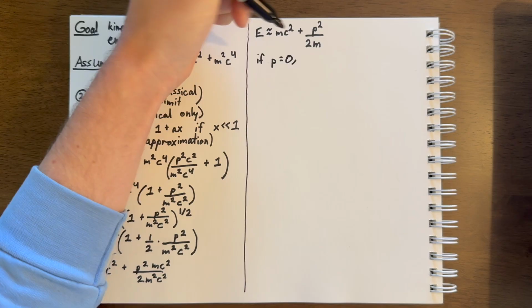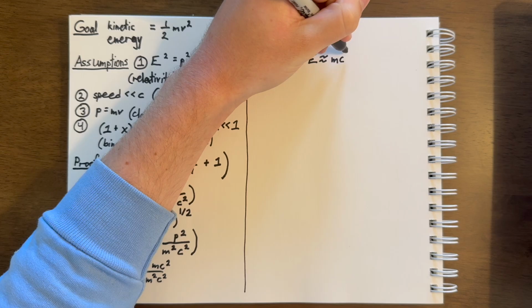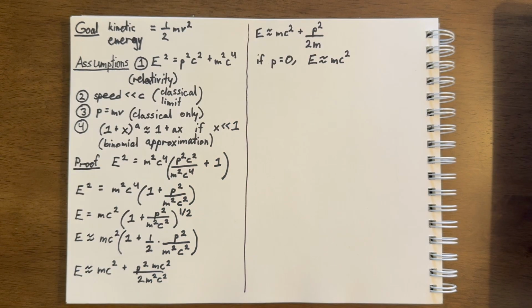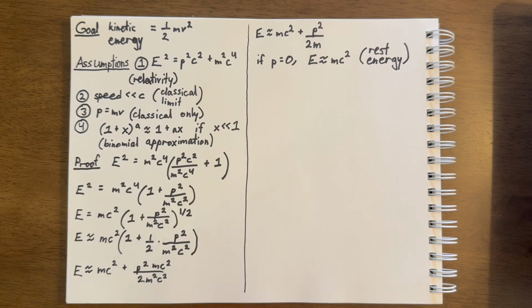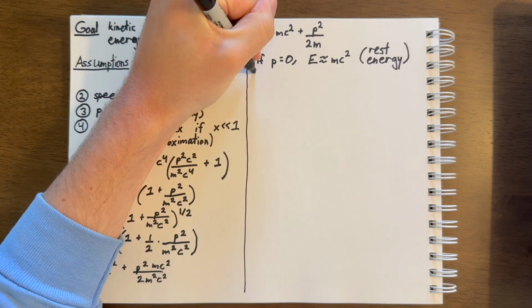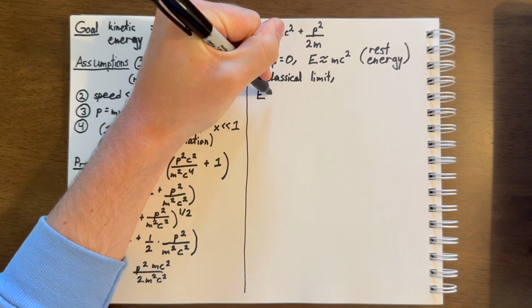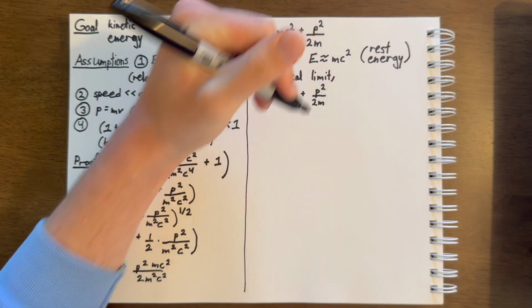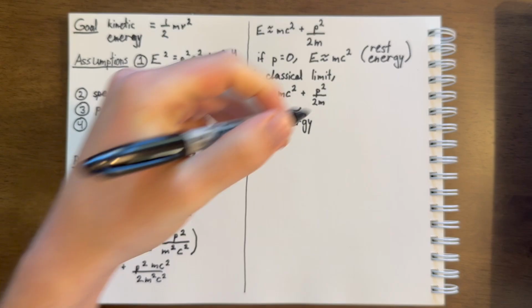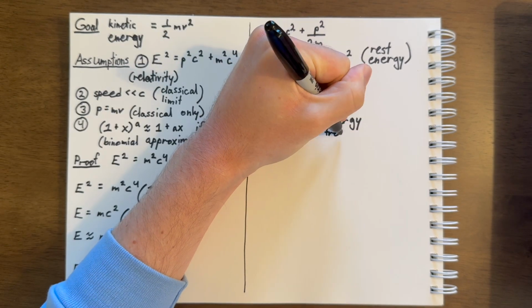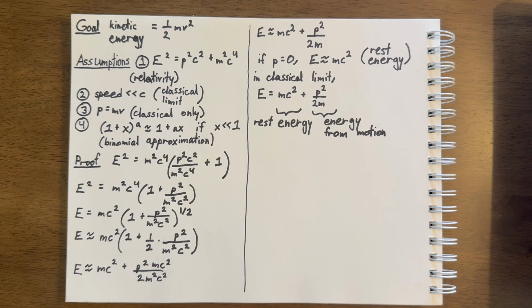So what we're left with is E equals approximately mc squared. So if you've ever wondered where E equals mc squared comes from, it's from this equation. So we'll call this the rest energy, because it's the energy that an object has even when it's at rest, since the momentum is 0. And so in the classical limit, we see that this equation gives us two different kinds of energy. Now there's mc squared, which is the rest energy, but then there's p squared over 2m, which is the energy from motion, the energy from momentum.